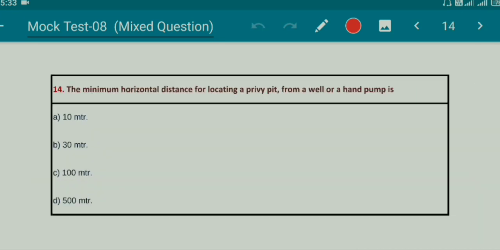Question number 14. The minimum horizontal distance for locating a private pit from a well or a hand pump is option A, 10 meter, option B, 30 meter, option C, 100 meter, option D, 500 meter. Right answer is option B, 30 meter.